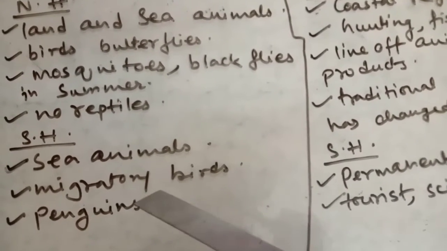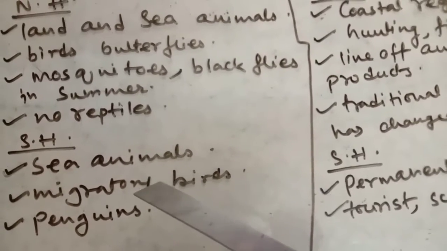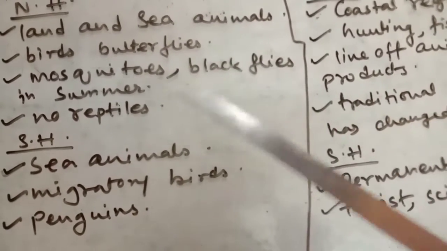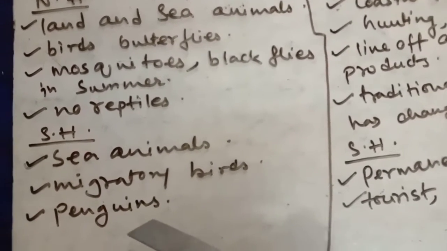So obviously at the time of winter the migratory birds go to other places, but different types of migratory birds can also be seen.